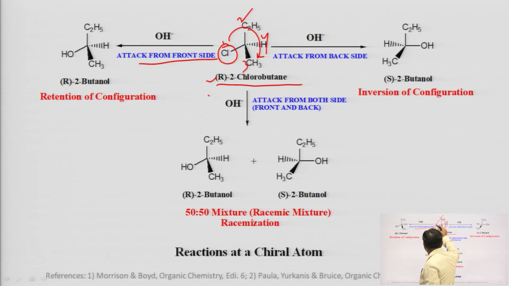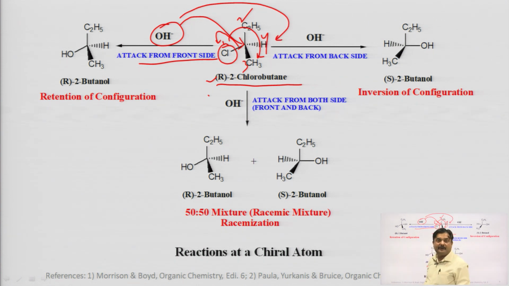If it attacks from the front side, Cl will leave after taking its electron. This carbon becomes positively charged, and an intermediate carbocation will be formed. After that, the hydroxyl group has a chance to attack from the front side or the back side, because the intermediate carbocation has a planar structure, sp2 hybridized. If the attack comes from the front side, the OH group will join at the same place where the chlorine group was.